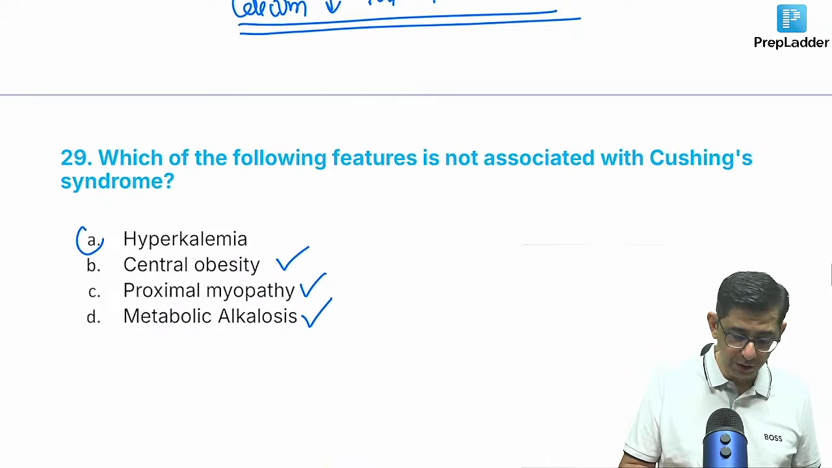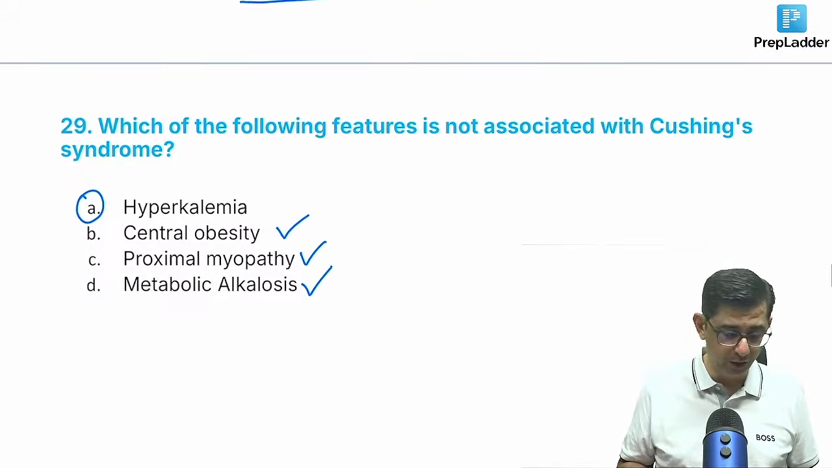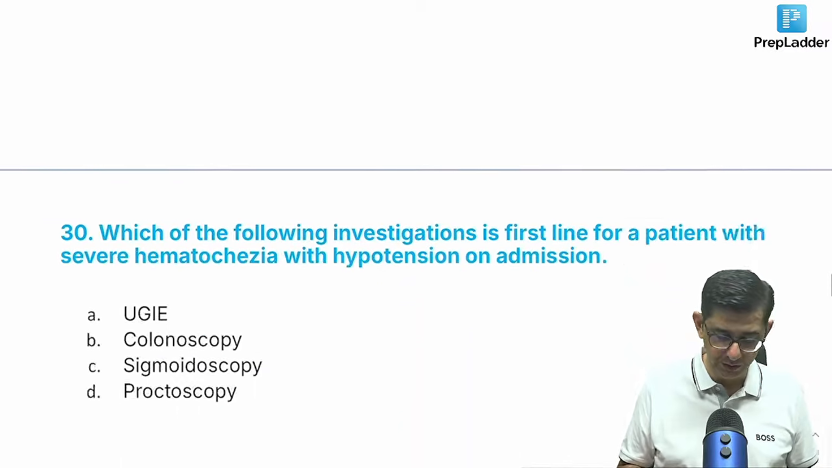Not associated with Cushing syndrome would be hyperkalemia because cortisol will cause epithelial sodium channel activity. So hypokalemic metabolic alkalosis would be occurring in a patient. So it's a relatively easier one.